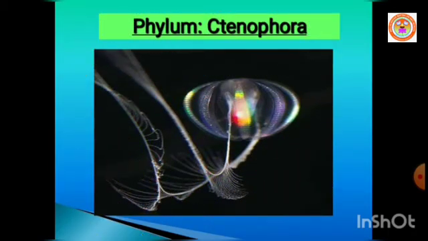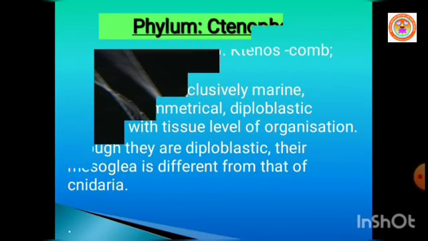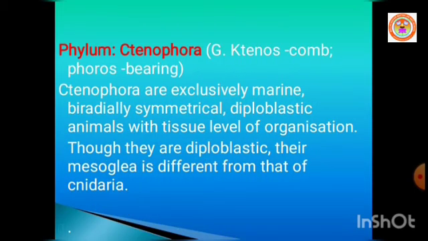Now let us continue with phylum Ctenophora. In Greek, ctenos means comb and phoros means bearing. Ctenophora are exclusively marine, that is aquatic in nature, biradially symmetrical, example comb jelly, diploblastic animals with tissue level organization.